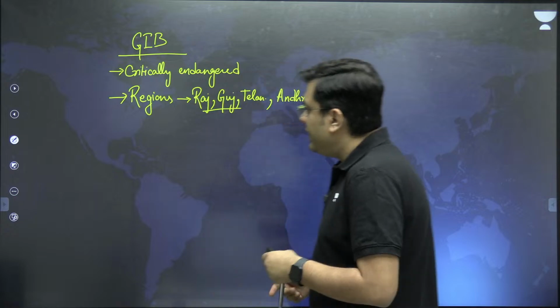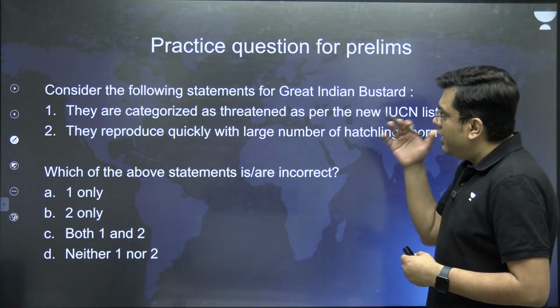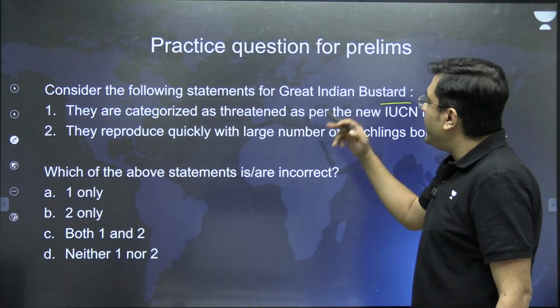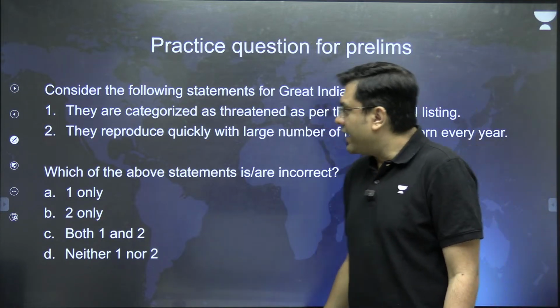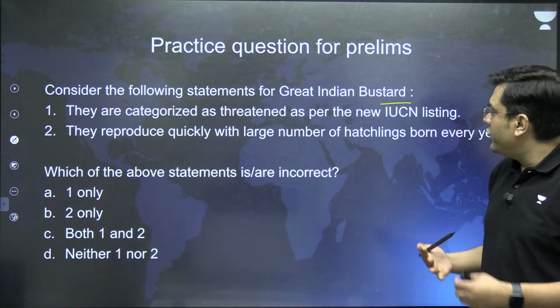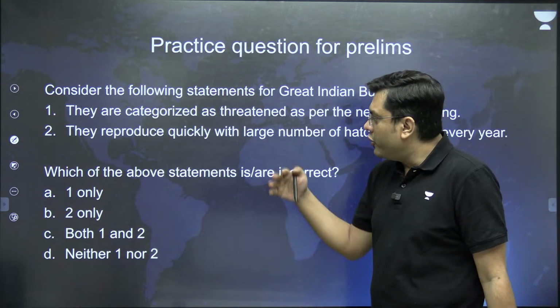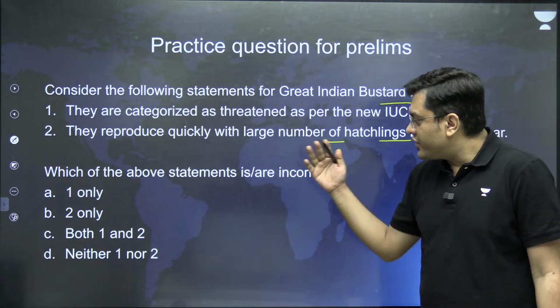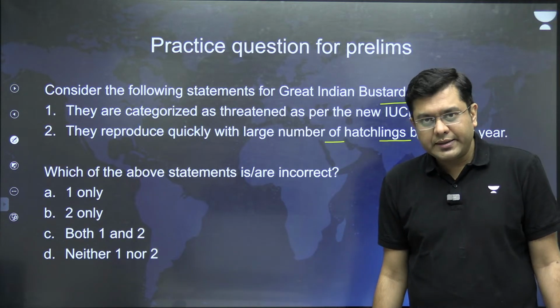Okay? Now, take a look at the question. Consider the following statements for the Great Indian Bustard. They are categorized as threatened as per the new IUCN listing. They reproduce quickly with a large number of hatchlings born every year. Which of the above statements is or are incorrect?